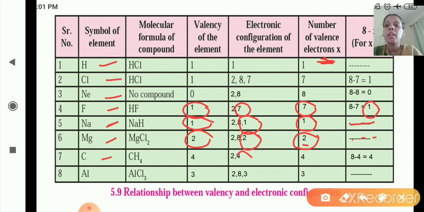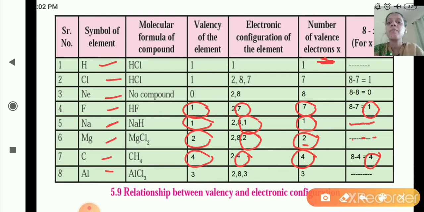The number of electrons present in the outermost shell is 4, so the number of valence electrons is also 4. Now see, X is equal to 4. So we can do 8 minus 4 is equal to, what is the answer? 4. So the valency of carbon is 4. Hope you are clear.